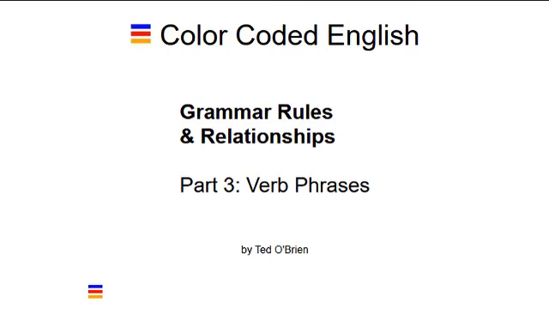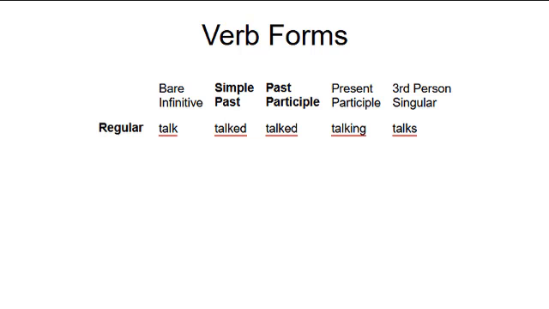Verb phrases have more complex relationships than noun phrases, so mastering their rules is more challenging. Most verbs are classified as regular and have four forms. The bare infinitive, which is also called the base form, is just the infinitive form without the word to. It's used for the simple present tense.